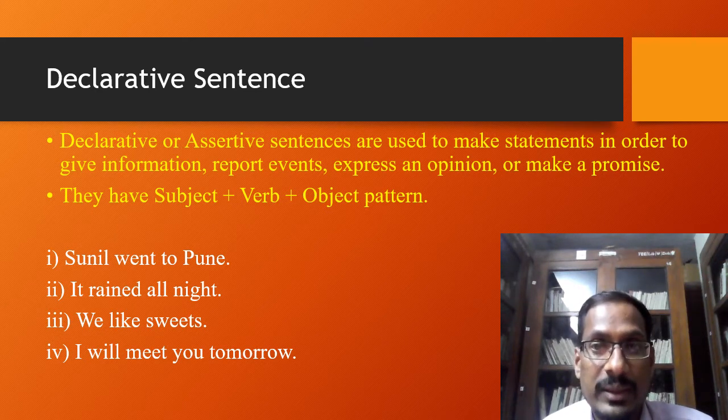They have subject, verb, and object. They begin with the capital letter and they end with full stop. So they all are statements. And you know that all these statements, they are made for different purposes, which are called declarative sentences.